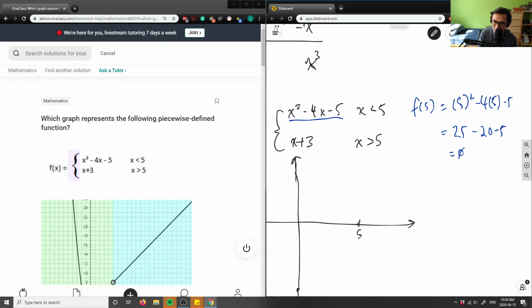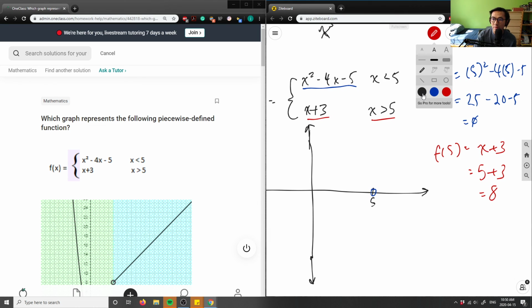So I have a hole at 0. And I'm going to do my function in blue because I started out in blue anyways. So that's my point for this function here. And let's solve for this other one here. This will be in red. This is for if x is greater than 5, it's x plus 3. So if f of 5 equals x plus 3, I still have 5 plus 3, which equals 8, right? So my other point here is also a hole, where y equals 8. So maybe 8 is up here, and I have another hole that exists here as well.